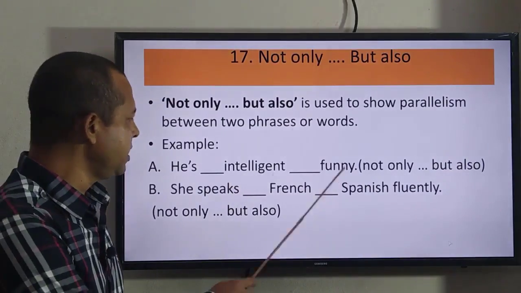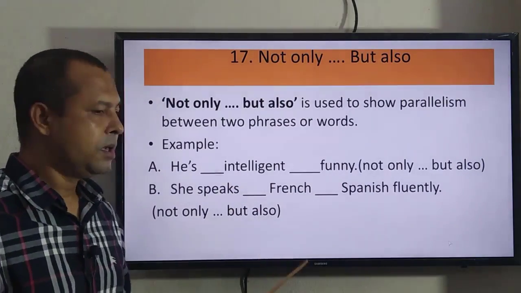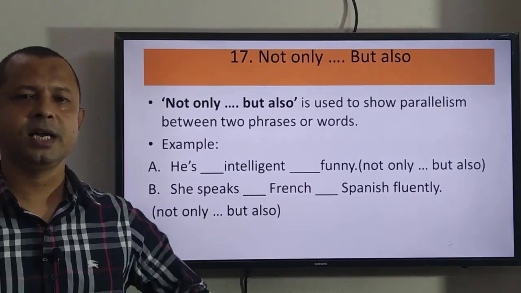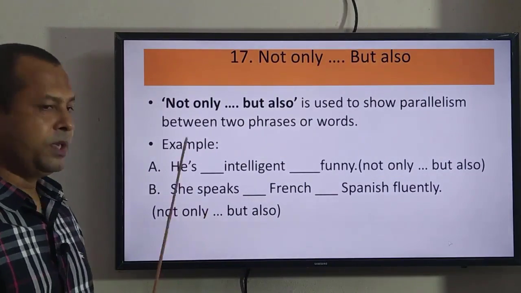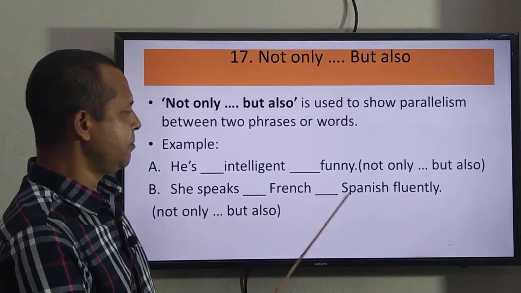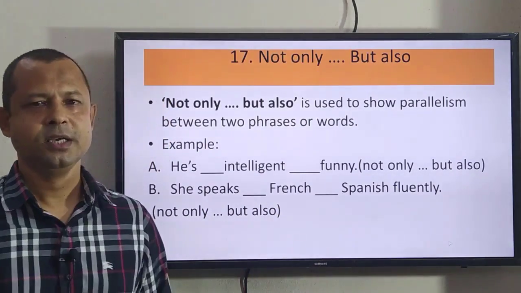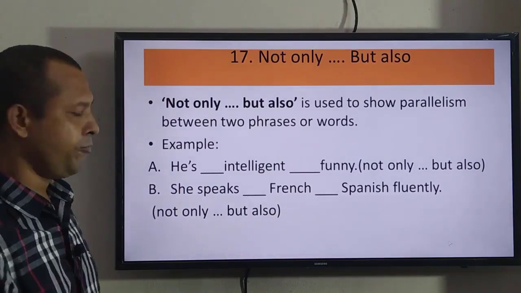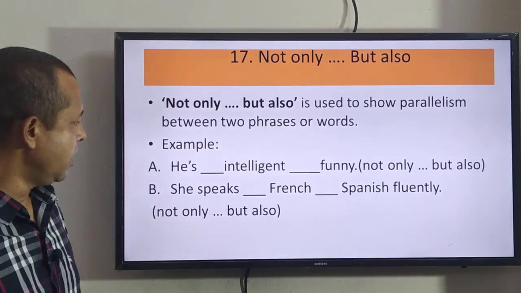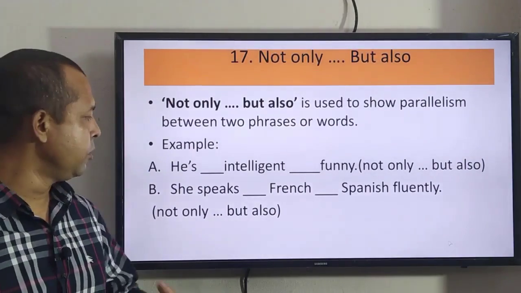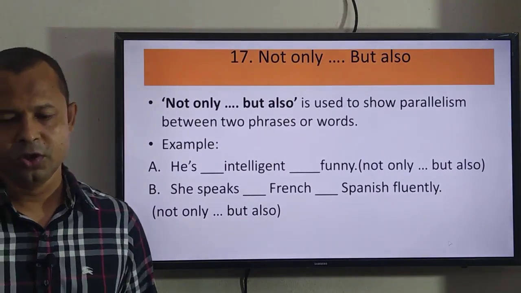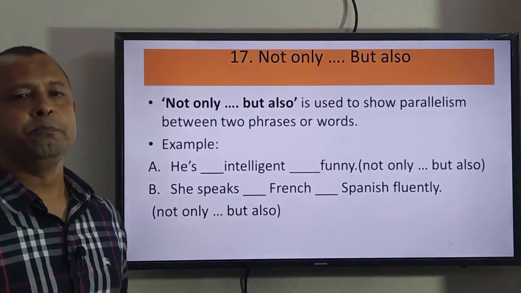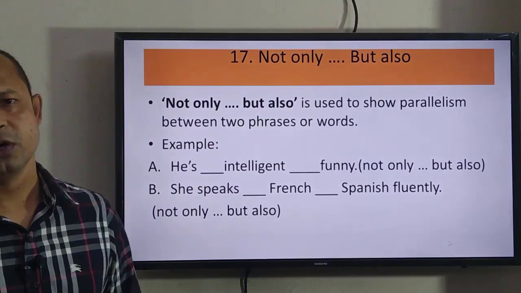These both qualities of him are taking here equal importance. See here, she speaks not only French but also Spanish fluently. So, I am focusing on her ability of speaking fluently both French and Spanish. So, we use not only but also to give equal importance on all the words or phrases.